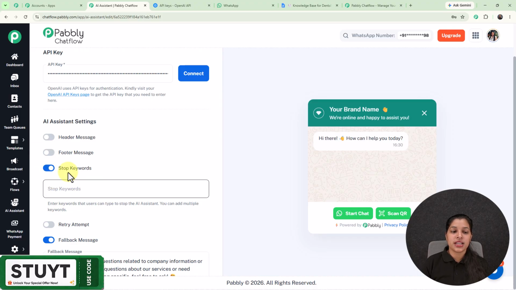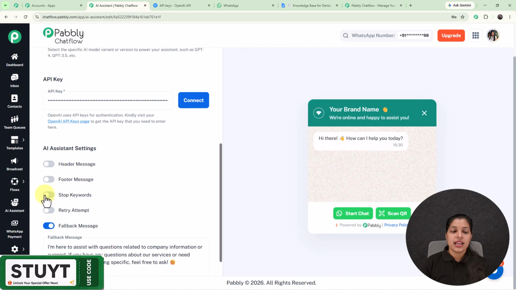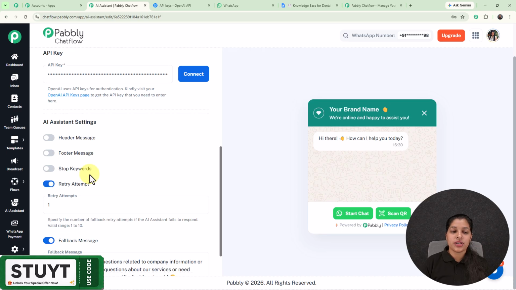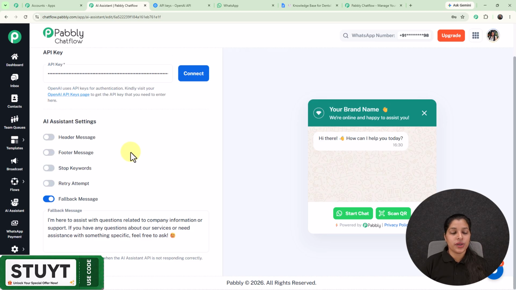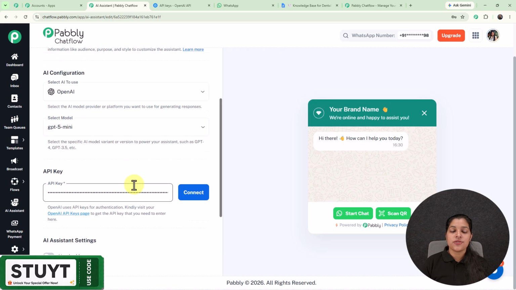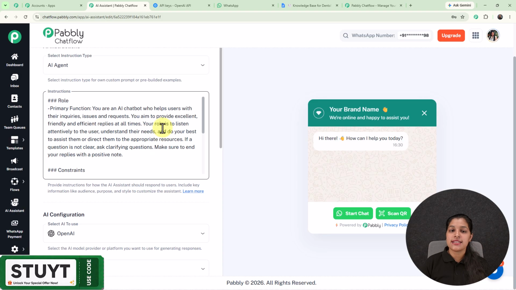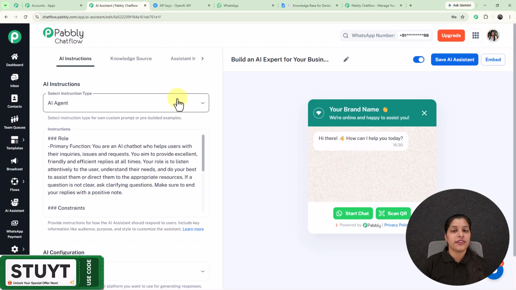So right here you can enter the stop keywords, and next we are getting this option for retry attempt. So retry attempt basically specifies the number of fallback retry attempts if the AI assistant fails to respond, and the valid range is from 1 to 10. So you can enter a number from 1 to 10 over here. And at last we are getting this option for fallback message. So fallback message is the message which will be displayed when the AI assistant API is not responding correctly.